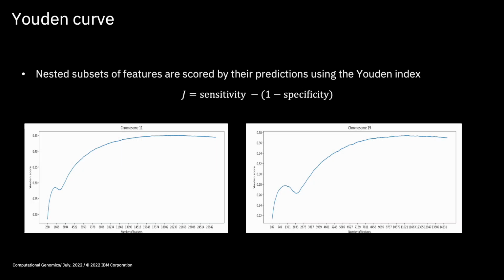After ranking, we construct score curves by considering multiple splits of working data as well as nested subsets of features. Each split gets a score from fitting a linear SVM and evaluating its performance with Youden index. Top features are selected by considering the set of features where the first local maximum along the curve was reached. Here we see that the first local maximum happens quite early in the curve, suggesting that the subsequent increase in Youden score corresponds to overfitting.